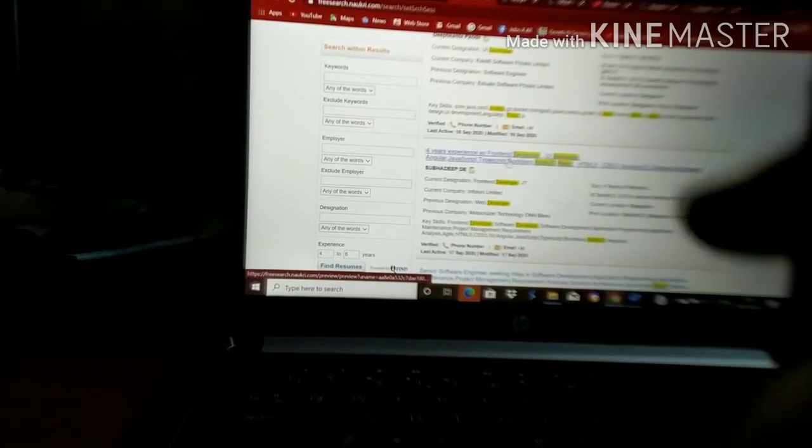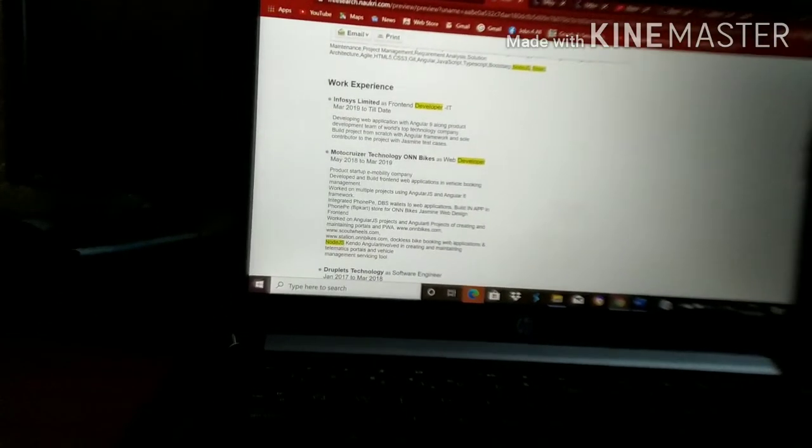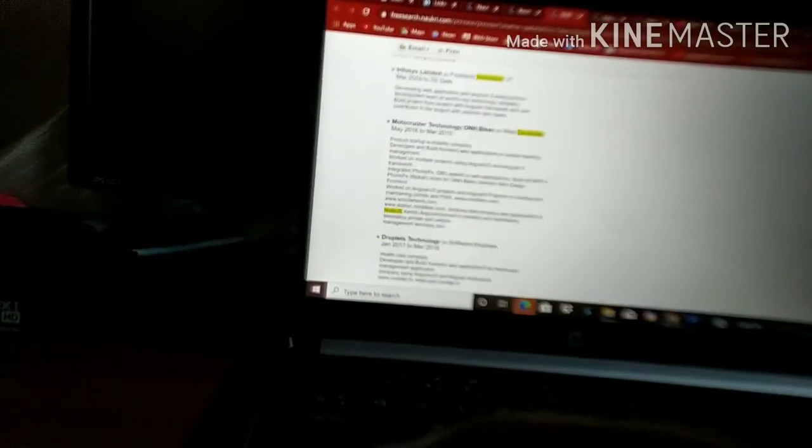Now I just click this resume. Okay, so I got this resume. He already has the skills. He has Node.js, React and all. So here we can send a mail. Here you have to click send email and enter your email id. I'm just entering my email id.